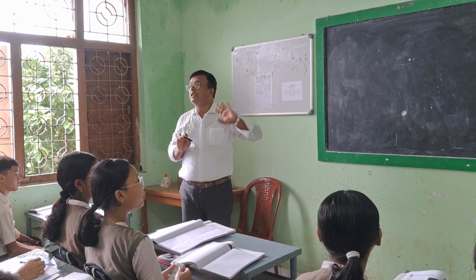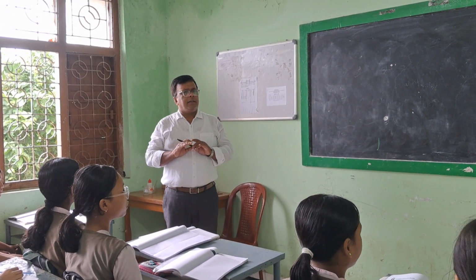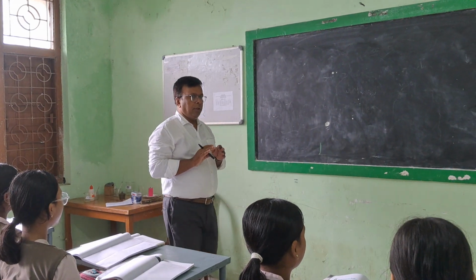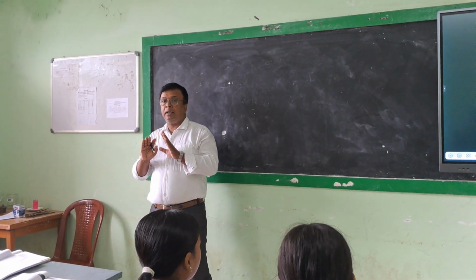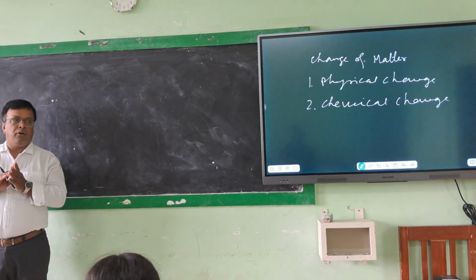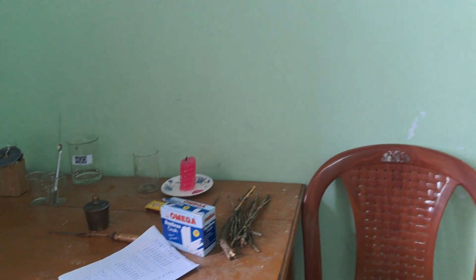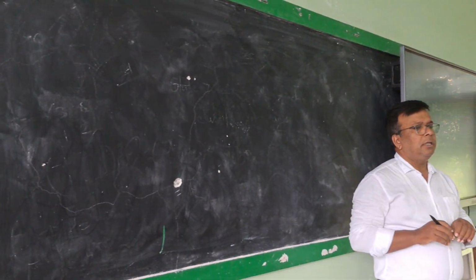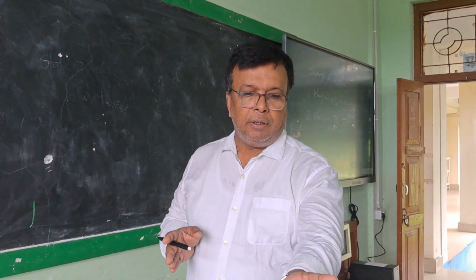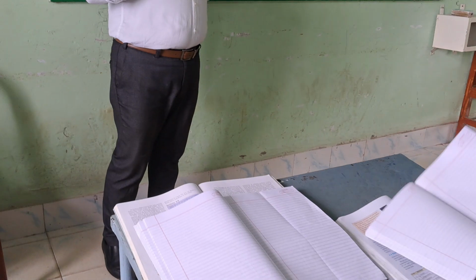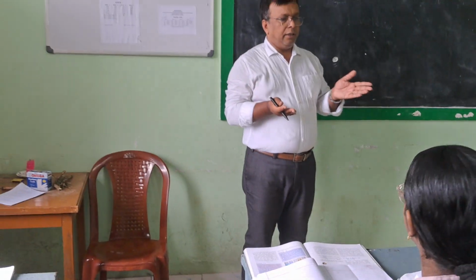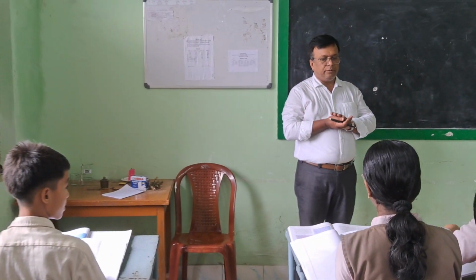Now what is physical change? There are some changes where just the shape or looks are changed, but the constituent particles are not changed. This is known as physical change. Suppose you take a notebook and make a fold.